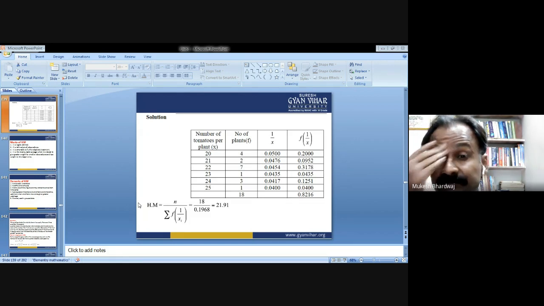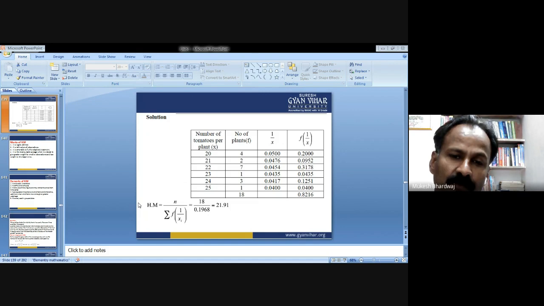As per the table, first we do the reciprocal of x, that is number of tomatoes per plant, and 20 tomatoes are given by 4 plants. So the frequency of 20 is repeating 4 times. So we are multiplying this 4 with 1 by 20.